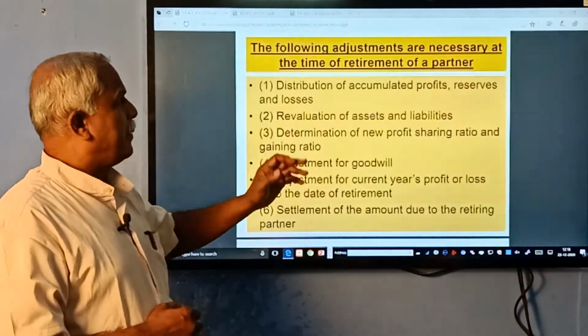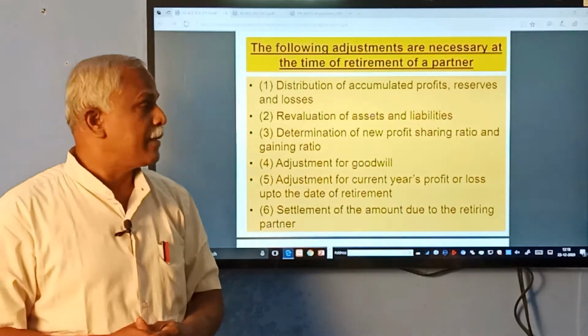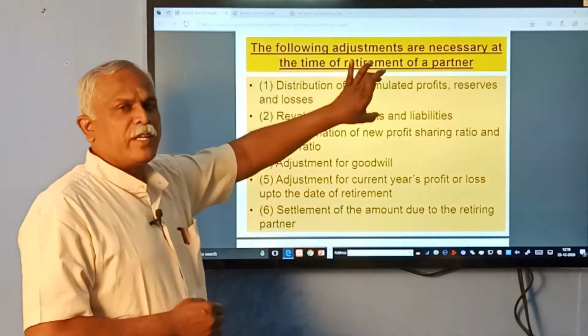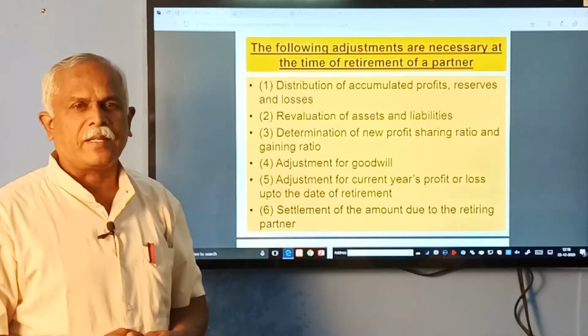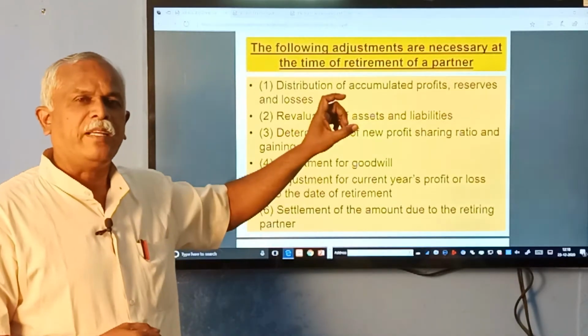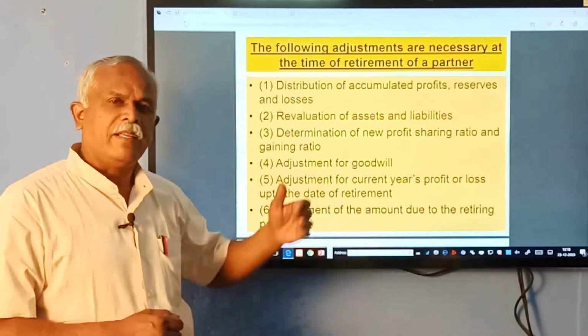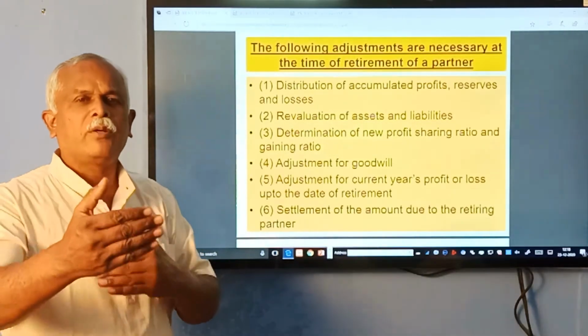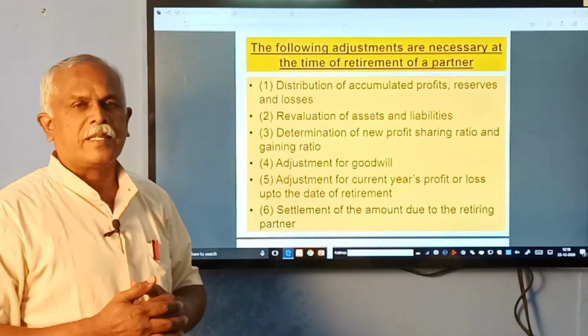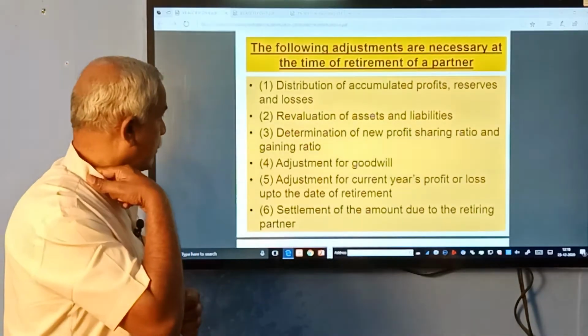Now, coming back to chapter 6, the things you do for the first 2 points are the same as in the previous chapter, so I am not going into detail about it. Once you learn chapter 5, the steps are the same, only thing is we have to give it to all the partners, including the retiring partner.